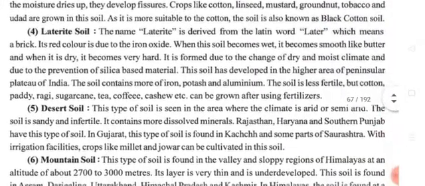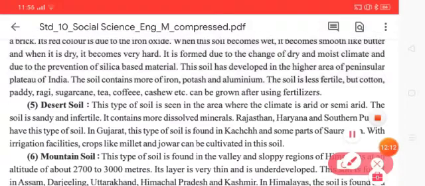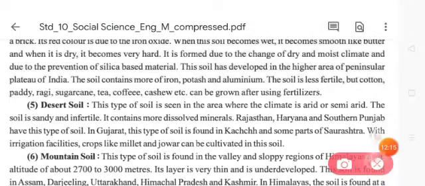Next, the fourth one is laterite soil. The name laterite is derived from the Latin word later. Underline that one. What is the meaning of that? Later means brick. So from that only this laterite soil got its name.